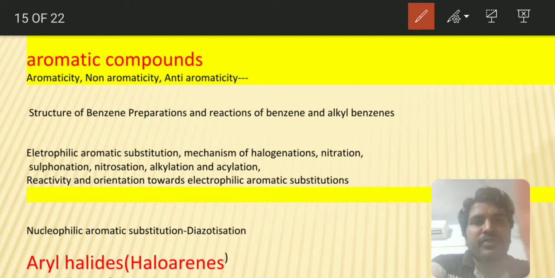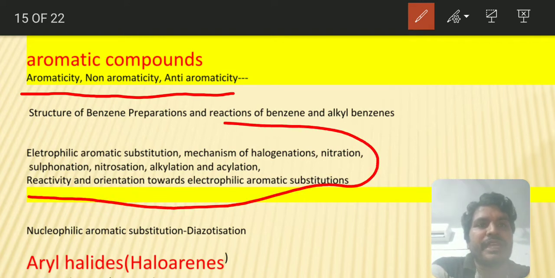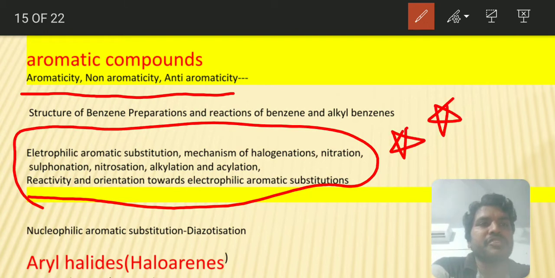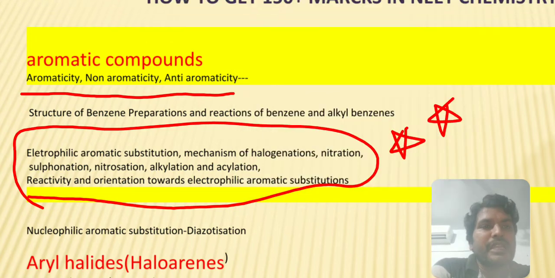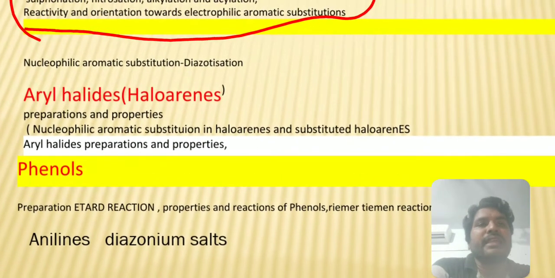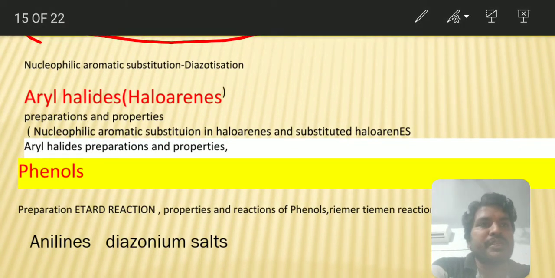So be careful with the aromaticity concept of the particular compounds, and after that the orientation of the electrophilic substitution. This is the major area which is very, very important. Next, let us get into the next thing, aryl halides. In these aryl halides, what are the important topics?